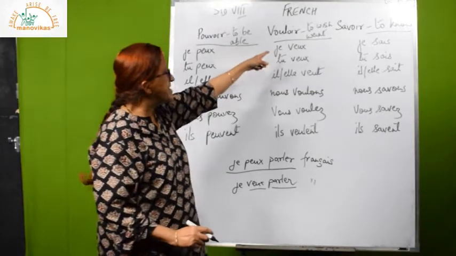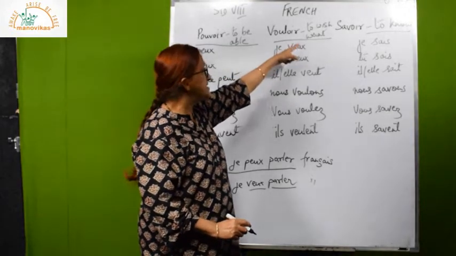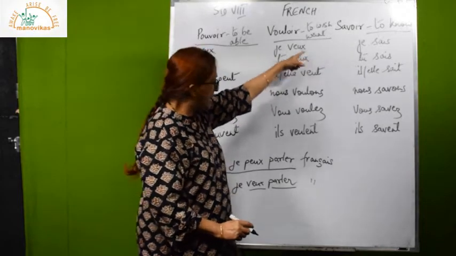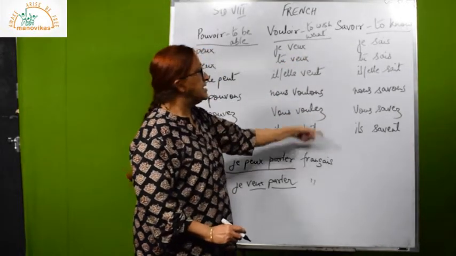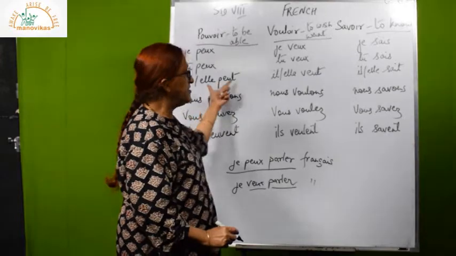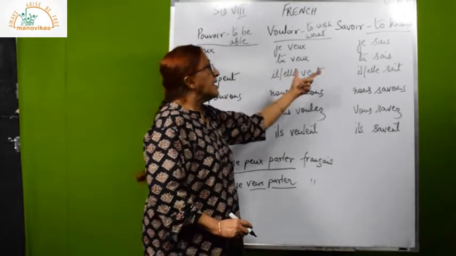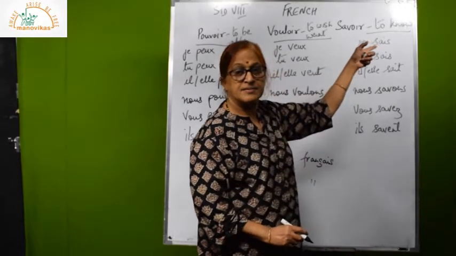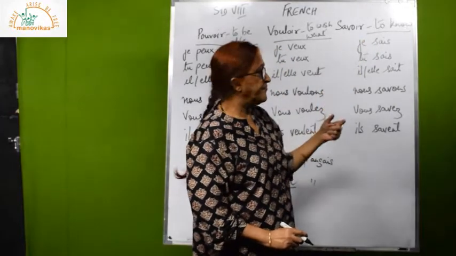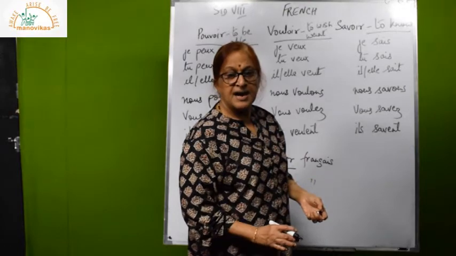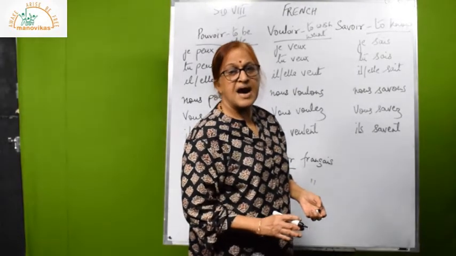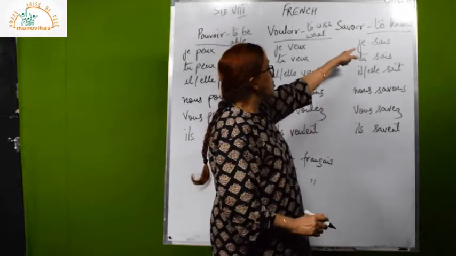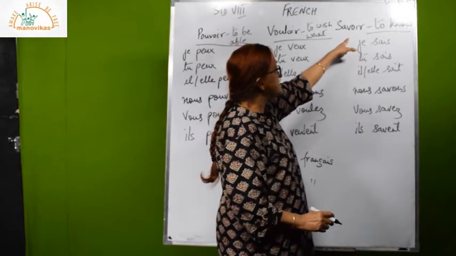So you have to write down the meaning also. Je veux means I want or I am wanting. I wish or I am wishing. And you carry on. So we have learned pouvoir, we have learned vouloir. I am also teaching you another important verb, savoir. Savoir is to know. For example, I know to speak, I know to sing, I know to read. That is know, knowledge.